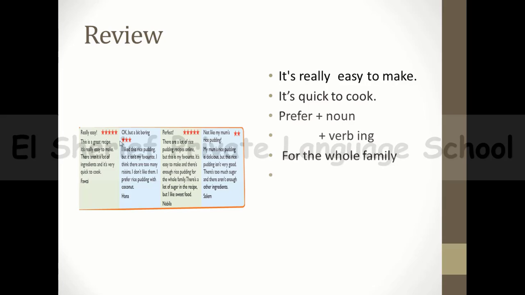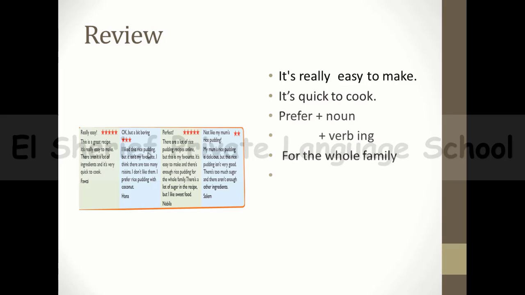Okay, first of all, the first review, really easy. This is the first review or the first opinion. Fawzi said really easy and gave 5 stars to this recipe. He said, this is a great recipe. It's really easy to make. There aren't a lot of ingredients and it's very quick to cook. And then Hannah's opinion, okay, but a bit boring, means a little boring.